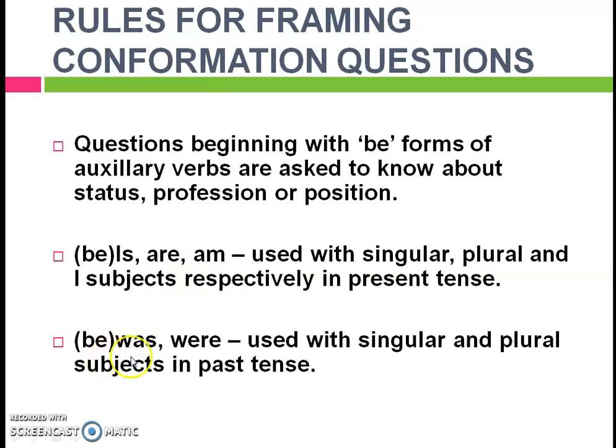Be forms of verb in past tense are was and were. They are used with singular and plural subjects in past tense. Was is used with singular and were is used with plural. Was he an addict? Were you happy that day?